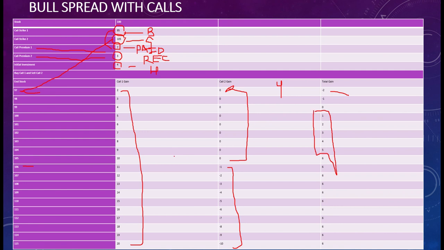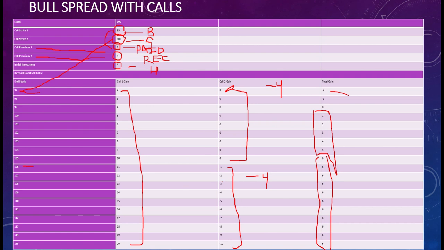And after 105, you are earning a constant return of 6 rupees. Like you can see, 11 minus 1 minus 4, so minus 5, 11 minus 5 is 6. 12 minus 2 minus 4, because you have already paid minus 4. So from here you are earning a steady return of 6 rupees in all the cases.